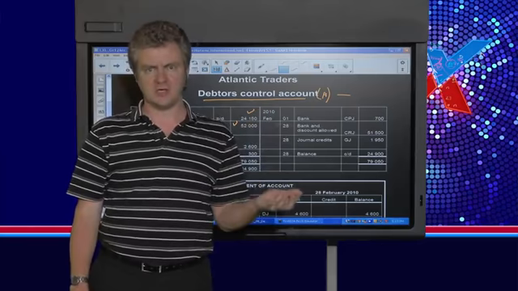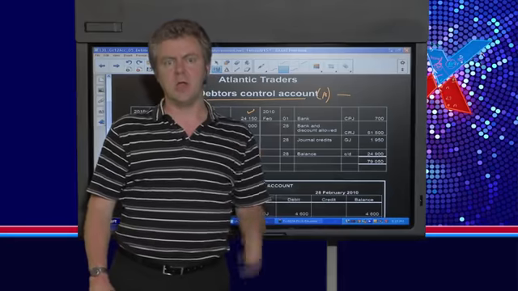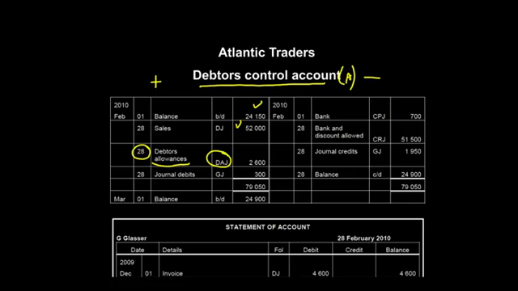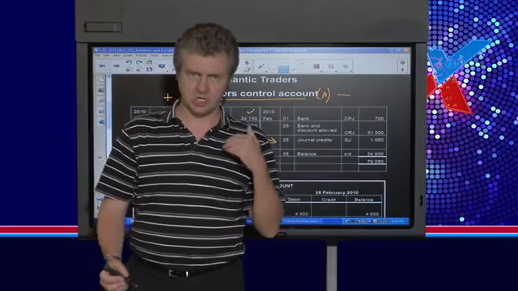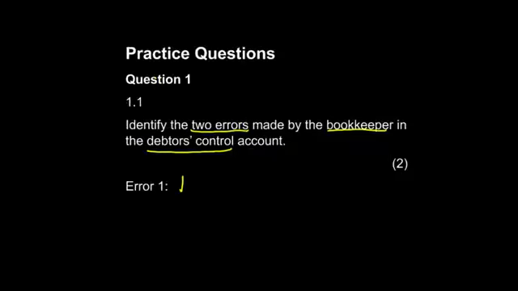You should know, if you know this account very well, that debtors allowances actually have a negative effect on debtors control, because if a debtor returns stock to you, which would happen in the DAJ, what's actually happening is debtors control is going down. It's decreasing. The debtor owes you less money because she has returned goods to you. So this is our first mistake. The DAJ amount is on the wrong side. And you can just write it in words if you want to. If we go back to the question, we can just put DAJ amount should be on the credit side.